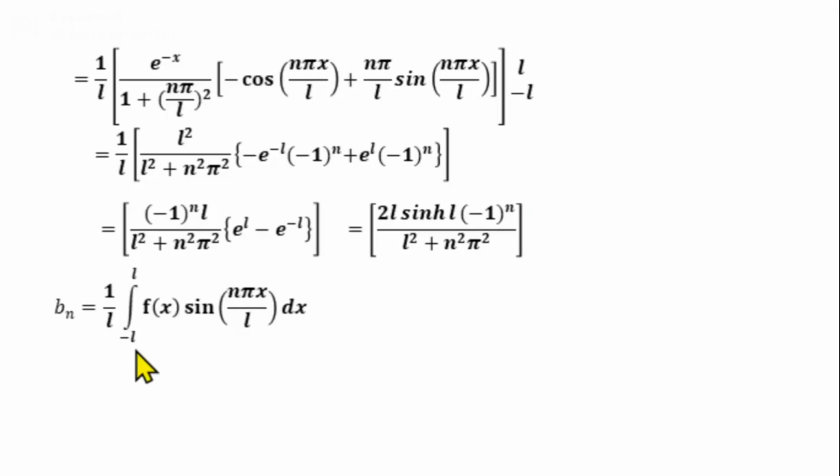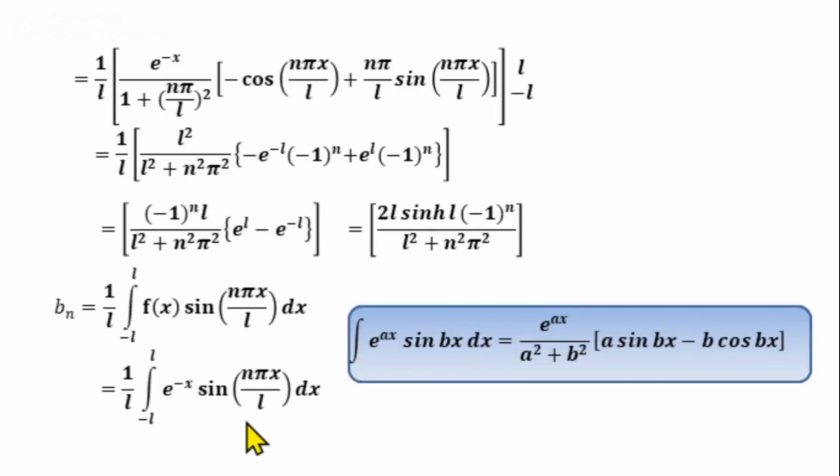Next we will find bn. bn is 1 by L integral from minus L to L f of x sin n pi x by L dx. Substitute for f of x and then integrate using the standard integral formula: integral e power ax sin bx dx equal to e power ax divided by a square plus b square into a sin bx minus b cos bx. Take a equal to minus 1 and b equal to n pi by L.